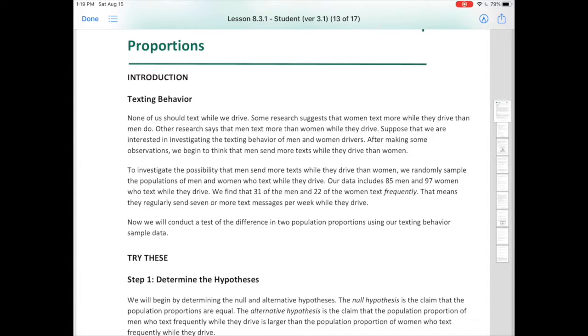To investigate the possibility that men send more texts while they drive than women, we randomly sample the populations of men and women who text while they drive. Our data includes 85 men and 97 women who text while they drive. We find that 31 of the men and 22 of the women text frequently. That means they regularly send 7 or more text messages per week while they drive. Now we will conduct a test of the difference in two population proportions using our texting behavior sample data.